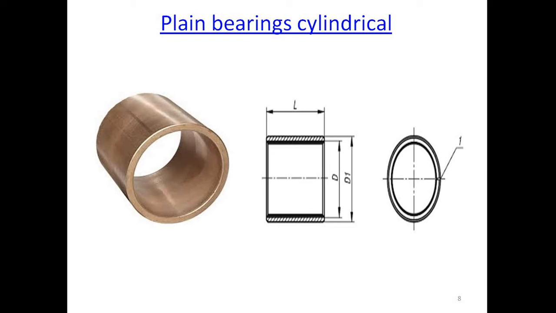A plain bearing is nothing but a simple cylinder, as shown in the figure. Its inside diameter is d, outside diameter is d1, and length is L.